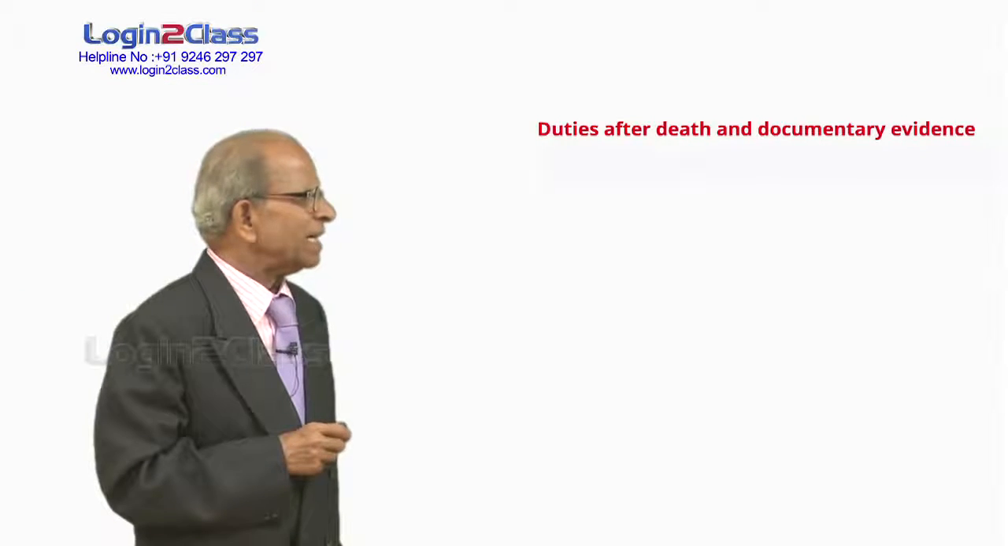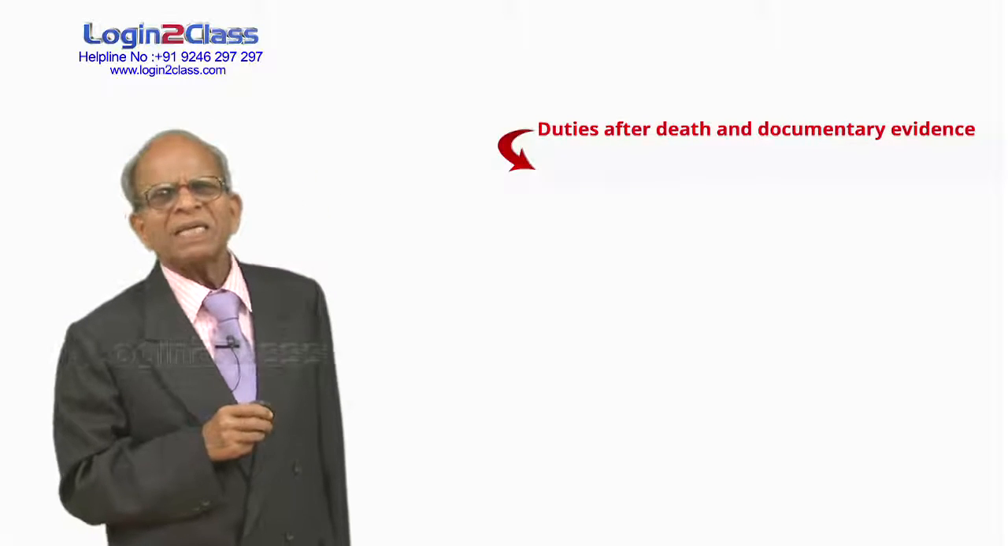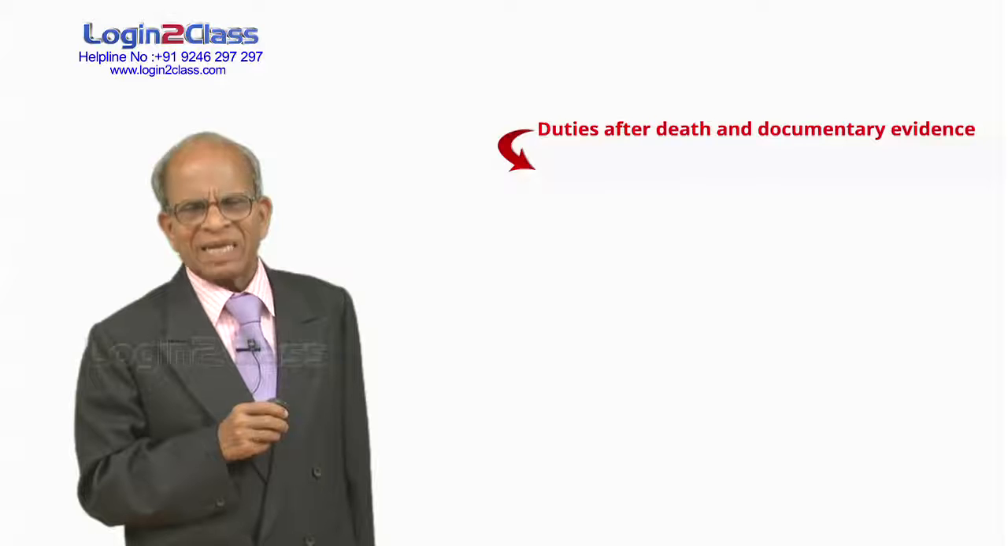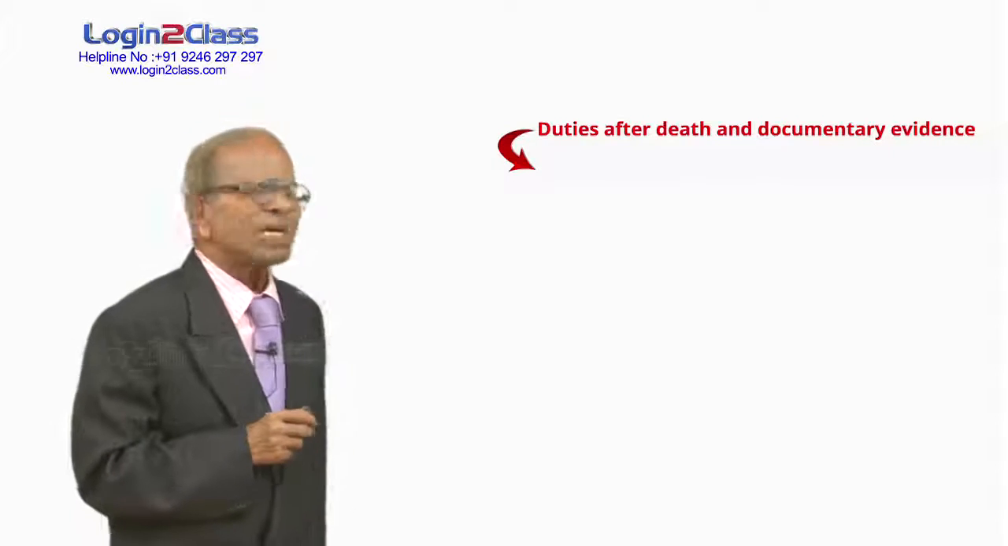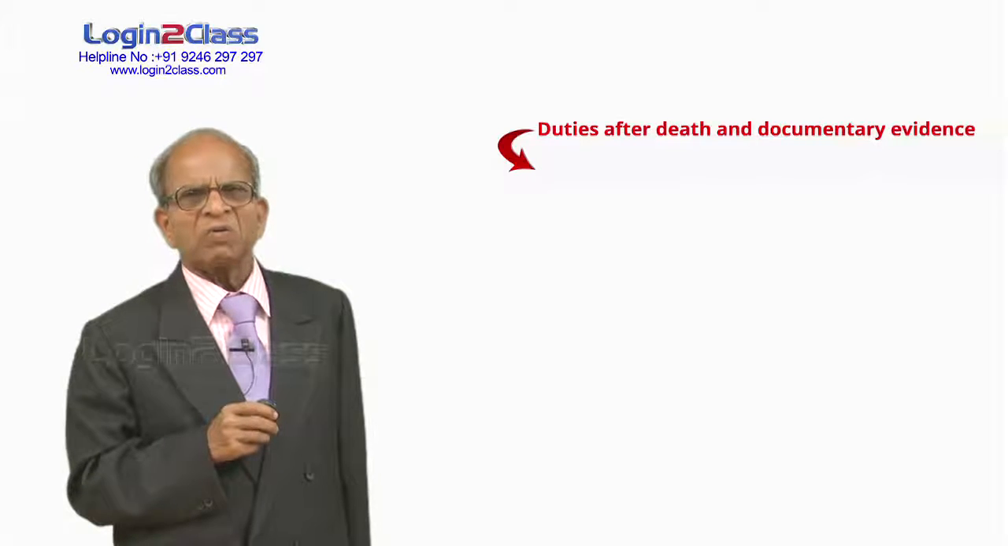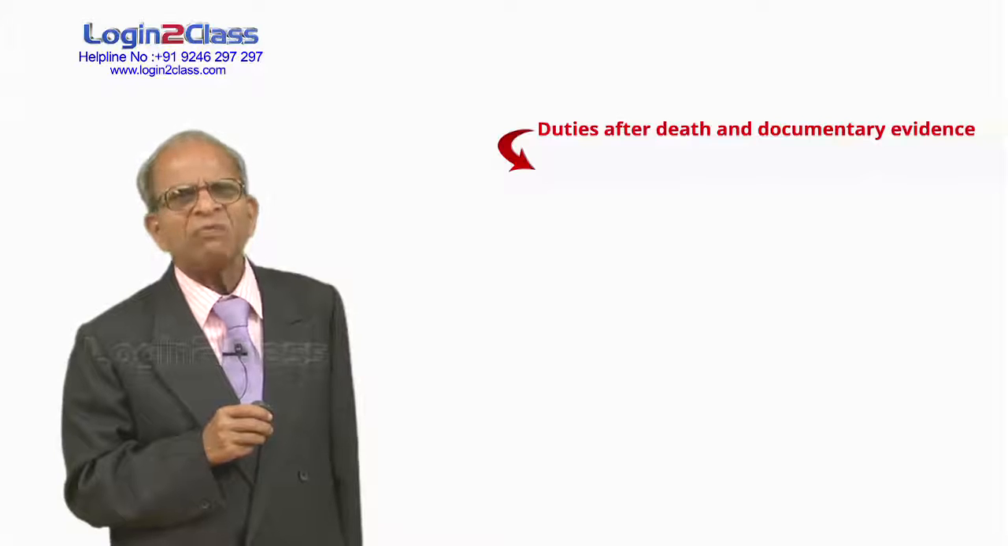Duties after death and documentary evidence. Supposing somebody has intimated to us that a certain policyholder has died or the life assured has died. What are the papers we are supposed to call for? Because we have to thoroughly make sure that the event insured has happened. Only then we can pay.